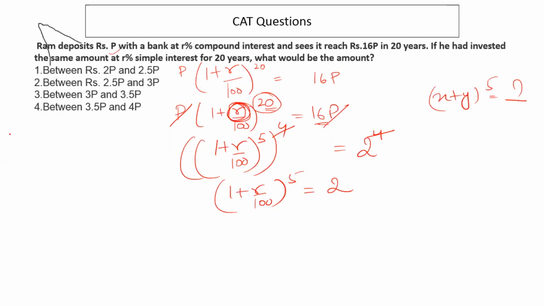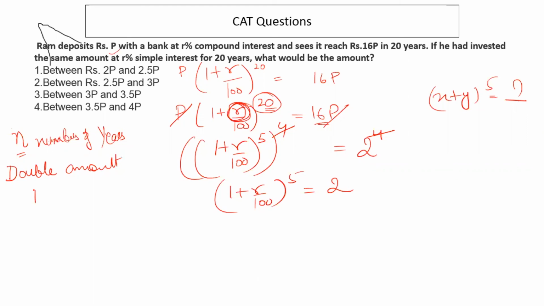there is a concept that I wanted to discuss now, which will help us easily solve this. And the concept is, suppose you deposit money in a bank account, and you keep that money in your bank account for n number of years and you want your money to double, right?